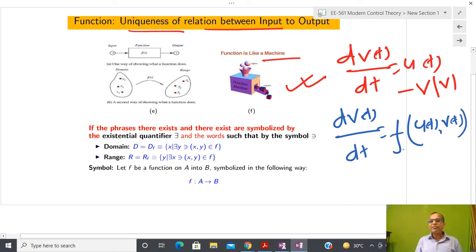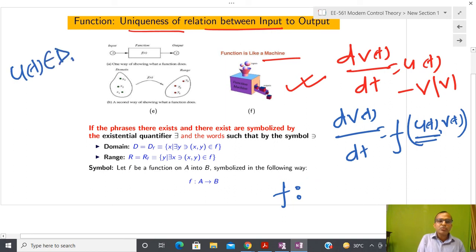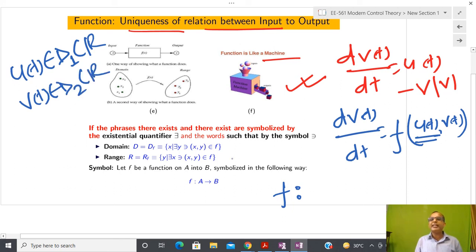So after that, now I am going to write this function f. You can see that u(t), and I have already told you that u(t) I am assuming belongs to D1, a subset of real numbers. I have a single input single output system, and whatever v(t) I am going to consider belongs to D2, a subset of R1, again real numbers. So I have to write here D1 Cartesian product D2, and after that could you please guess what is on the right hand side?